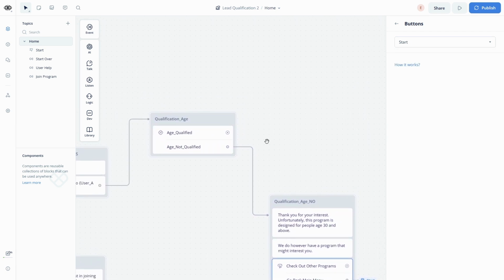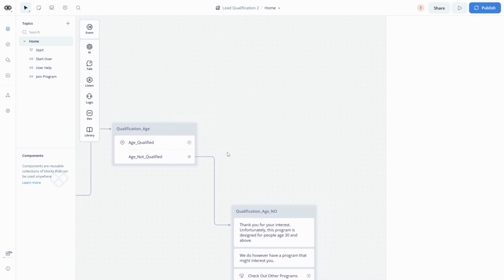And if they qualify with their age, again, we don't have to say anything. We don't have to congratulate them or qualify them. We can just proceed to the next question, which would be they have to be a beginner. This is our final qualification step.